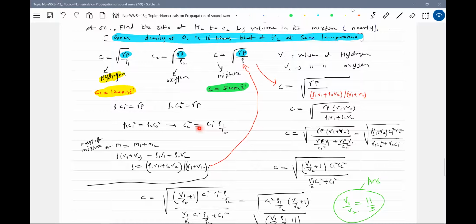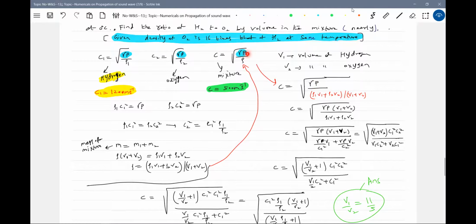So equating these two, I'll get some relation between the speeds of sound in oxygen and hydrogen. Okay, let me directly get into the expression part. What is the gamma of the mixture? Both hydrogen and oxygen are diatomic gases, so the gamma of the mixture will be the same.